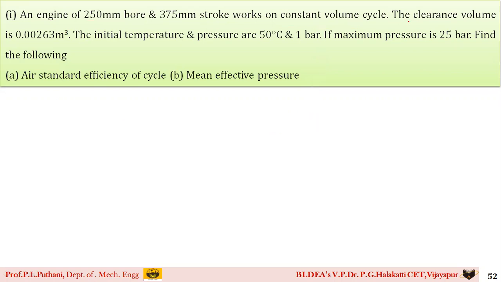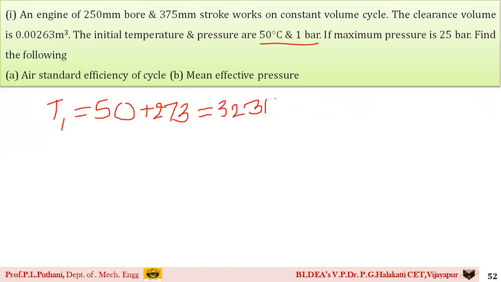Then it is clearly mentioned that the clearance volume in the engine is around 0.00263 meter cube, that is VC, clearance volume VC. After this, he has said that the initial temperature and the pressure are 50 degrees Celsius and 1 bar. Initial temperature means at the beginning of the process. So the temperature T1 we are writing in terms of Kelvin: 50 plus 273, which is equal to 323 Kelvin, students.